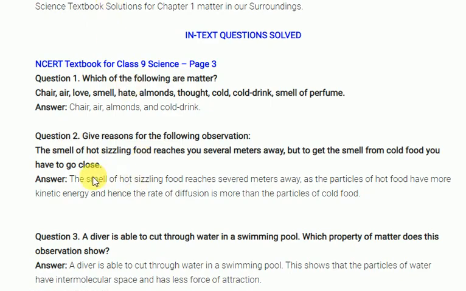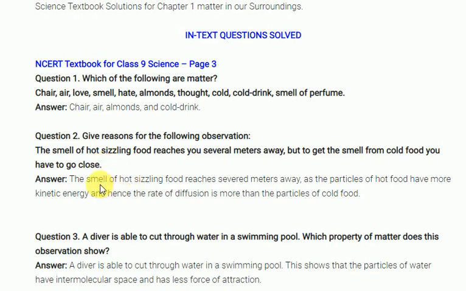Look at this very good question. Suppose your mother is preparing some food material in the kitchen. When she starts heating, immediately you get the smell. Why do we get the smell? Because when temperature increases, the kinetic energy of the molecules increases, and they spread easily. Clear? Suppose you take a perfume bottle and open it, here also gas molecules move from high pressure to low pressure, that's why the smell spreads easily.